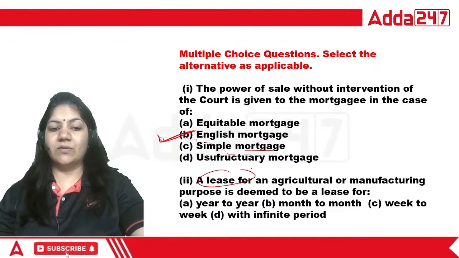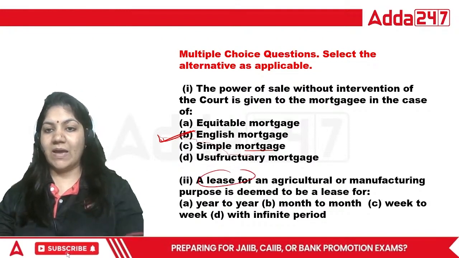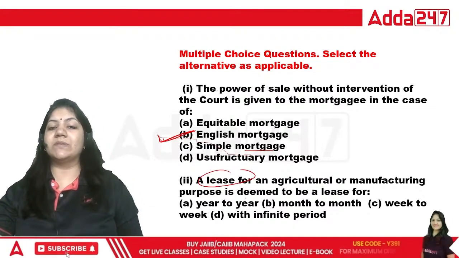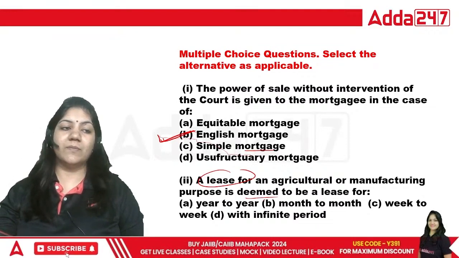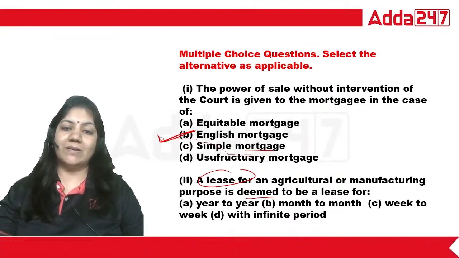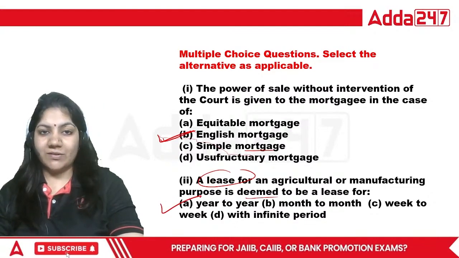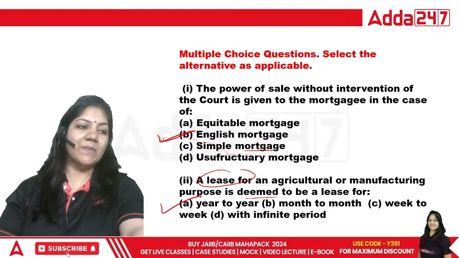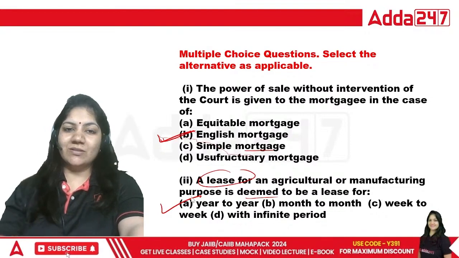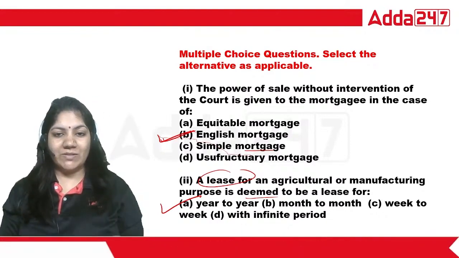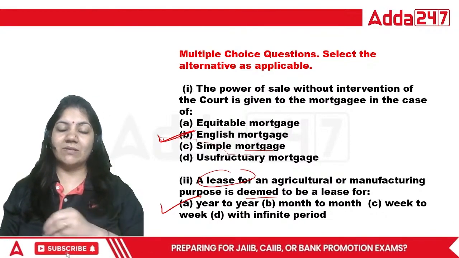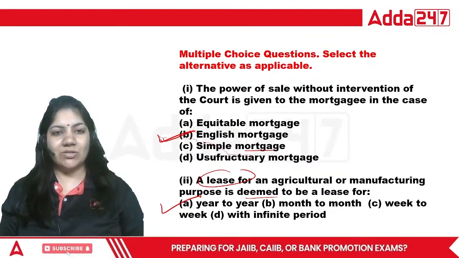A lease for agriculture and manufacturing purpose is deemed to be the lease for, that is year to year. So this is the right answer for this question. So I hope, class, you enjoyed this session. This is all about your Transfer of Property Act. Whatever summary we have discussed, everything we have done, and the questions we have done.